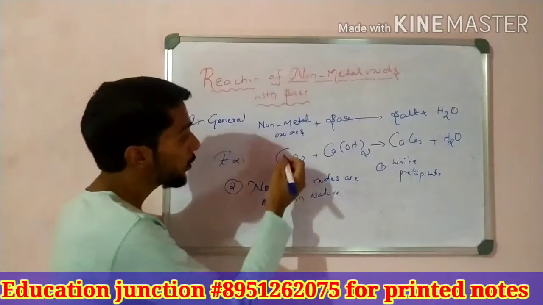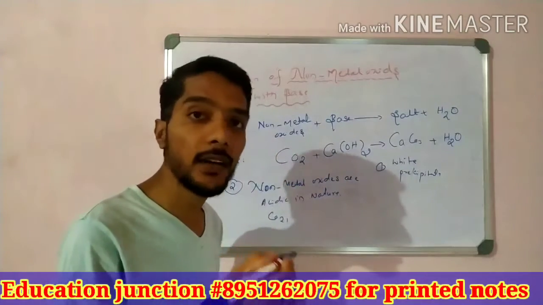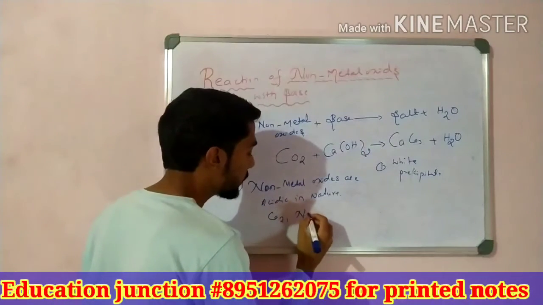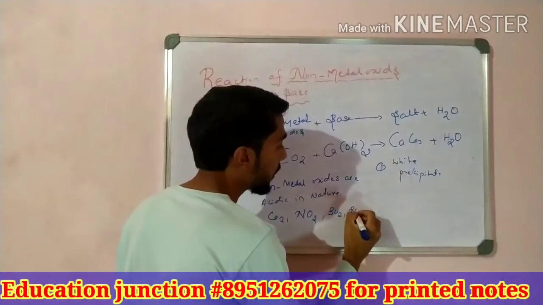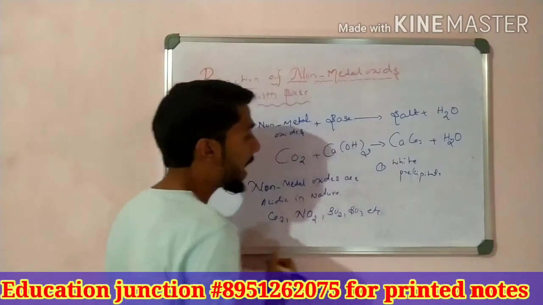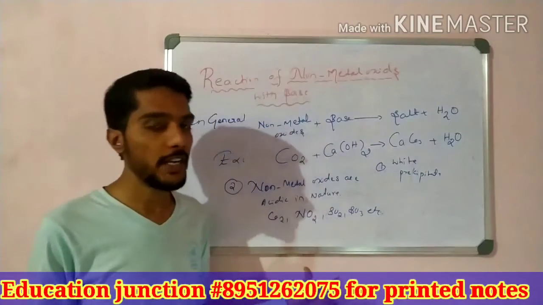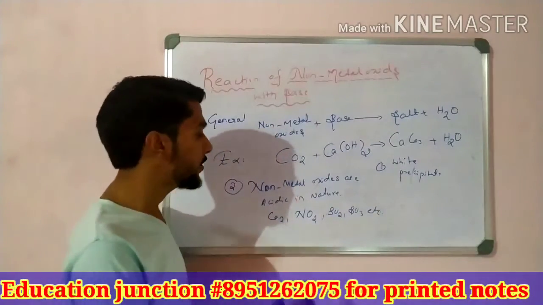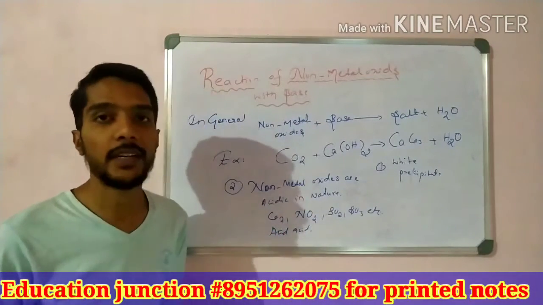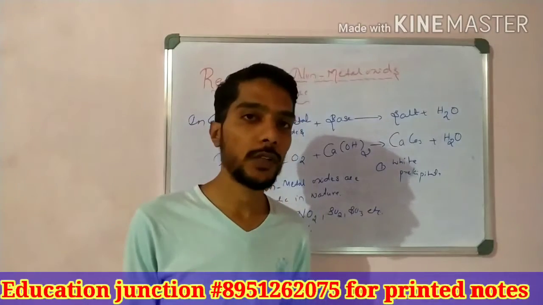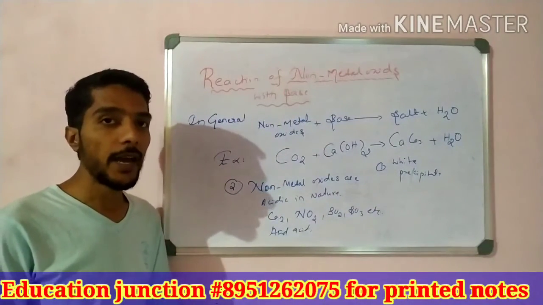Okay, students, we know that carbon dioxide is a non-metal oxide, acidic in nature. Also, acid rain is caused by nitrogen dioxide, sulfur dioxide, sulfur trioxide, etc. What does acid rain come from? Non-metal oxides are acidic in nature, so we call it acid rain, whose pH is below 5.4 or so. So non-metal oxides are acidic in nature.